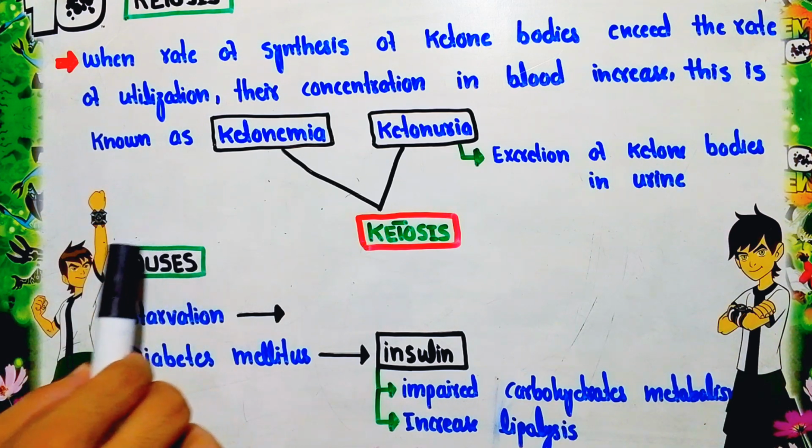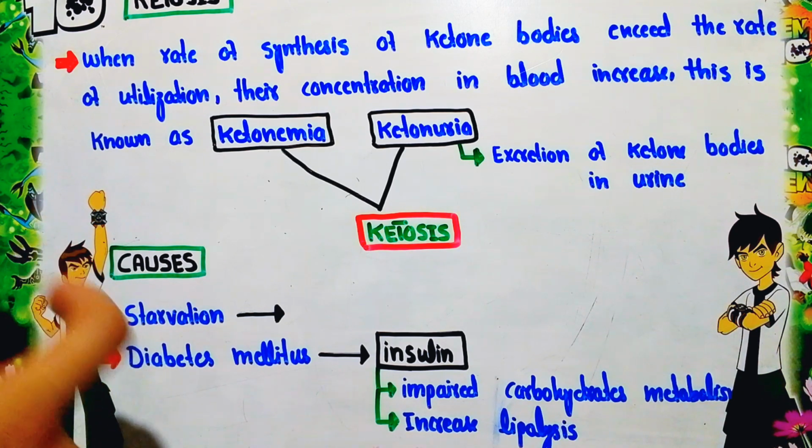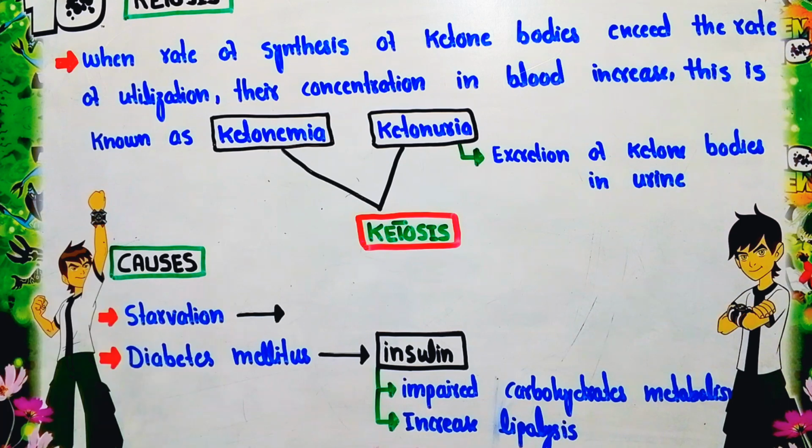In the case of starvation, there is no intake of glucose. So the fatty acids that are stored in our body are oxidized. When the oxidation of these fatty acids occurs, it forms acetyl coenzyme A. Now this acetyl coenzyme A cannot be fully handled by the citric acid cycle, because the citric acid cycle is impaired due to the deficiency of oxaloacetate.